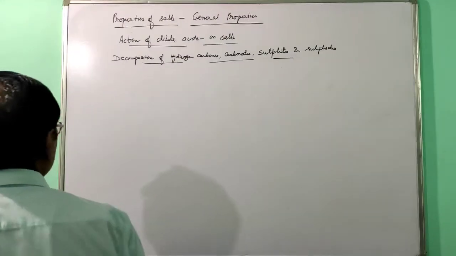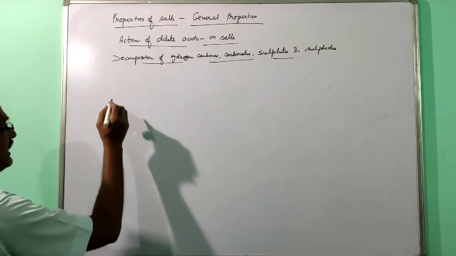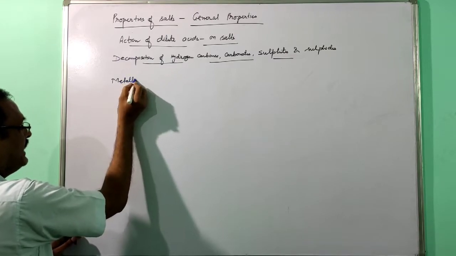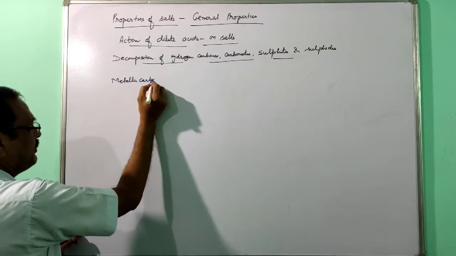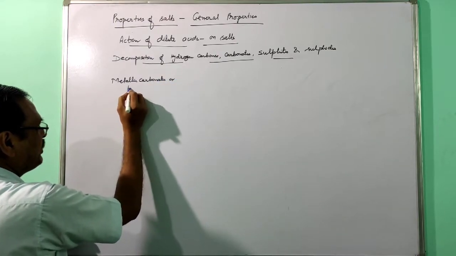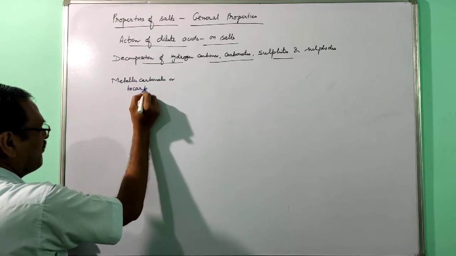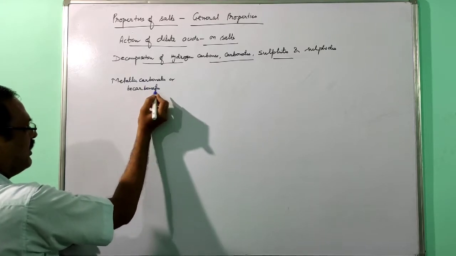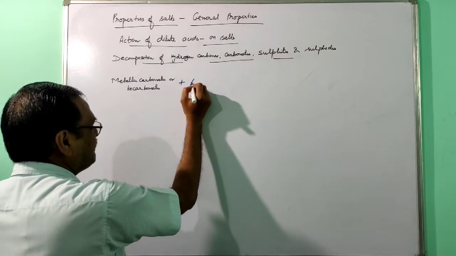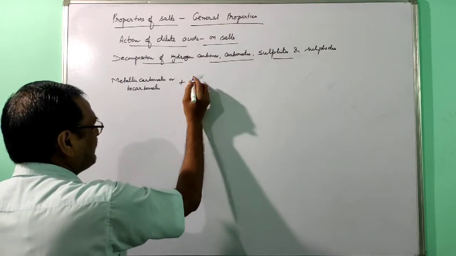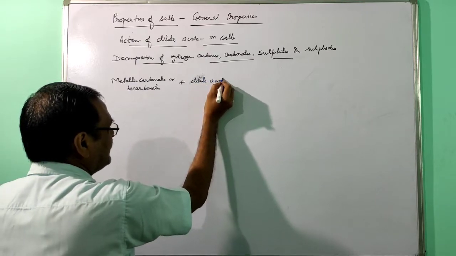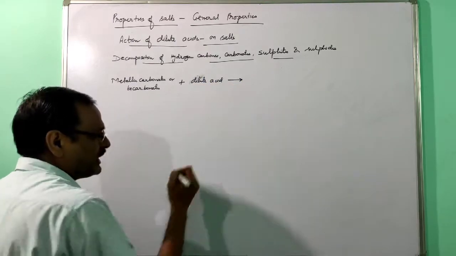So first of all, metallic carbonates or bicarbonates. When metallic carbonates or bicarbonates react with dilute acid, what product will you get?